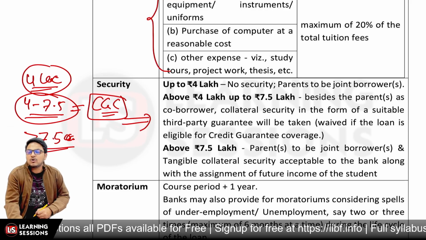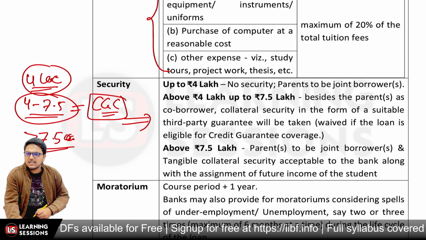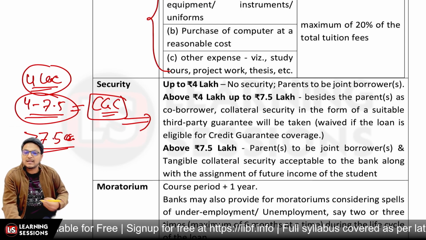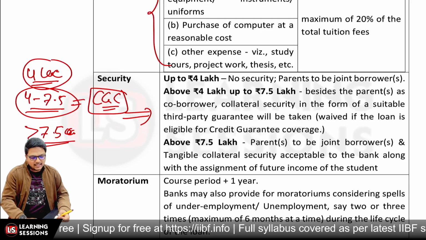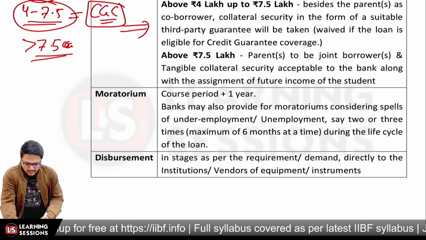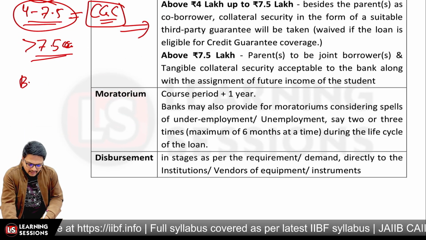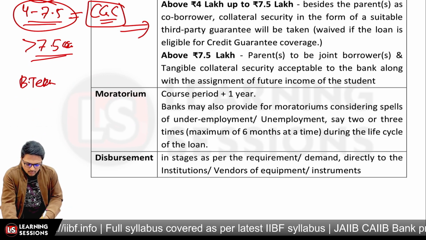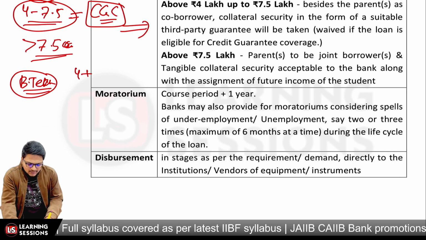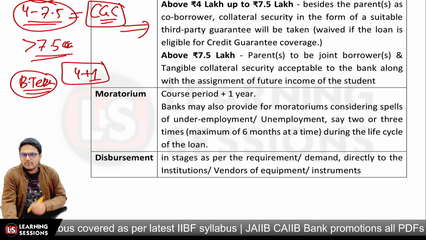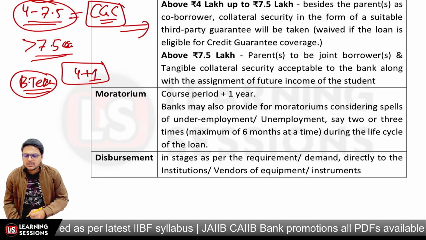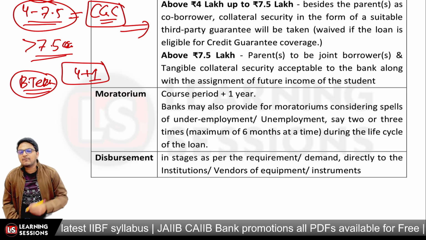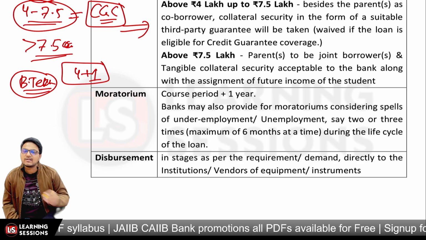And if we talk about the moratorium period, it is basically the course period plus 1 year. Let's say a person got admission in BTech. Now the BTech course is for 4 years. The moratorium period is 4 plus 1 year, 1 year after completion of the course. And further it may be 6 months after getting the job, whichever is earlier, right?